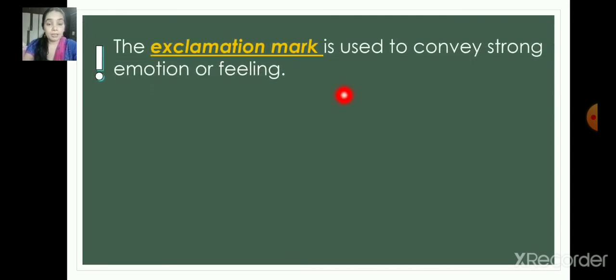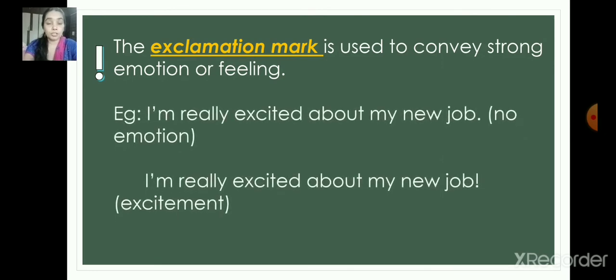And the next one is exclamatory mark. Exclamatory mark is used to show feelings or emotions. If you read the sentence like this, I am really excited about my new job, there are no feelings, there is no excitement, and the way you read is so boring. The same sentence, if you read with exclamatory mark: I'm really excited about my new job!